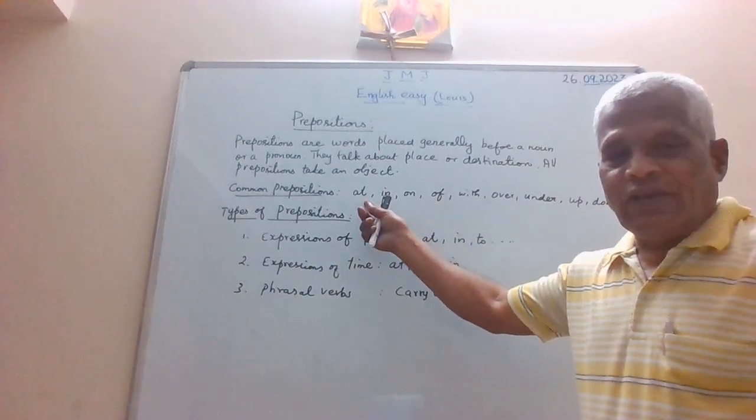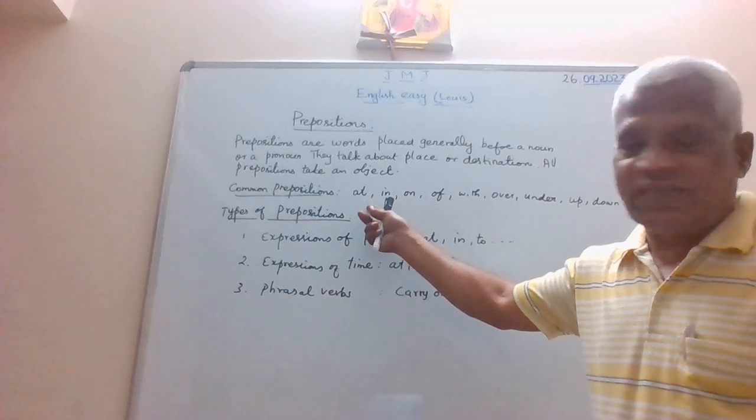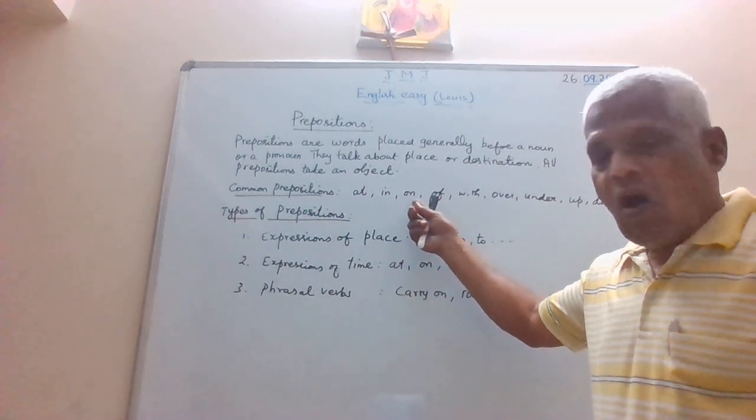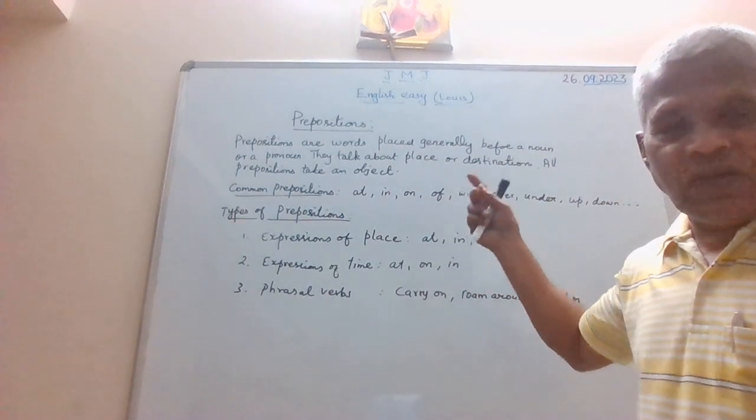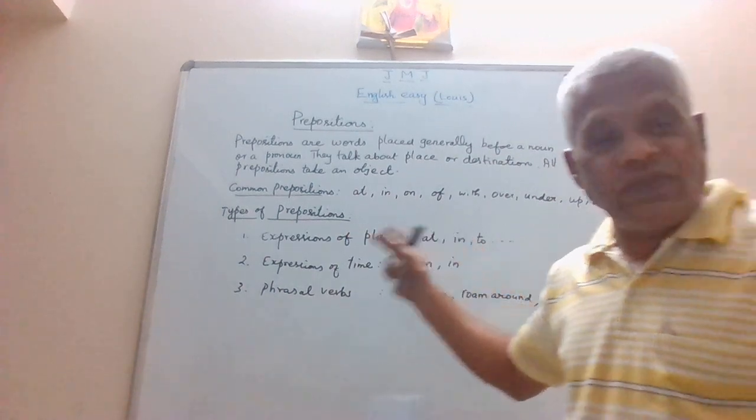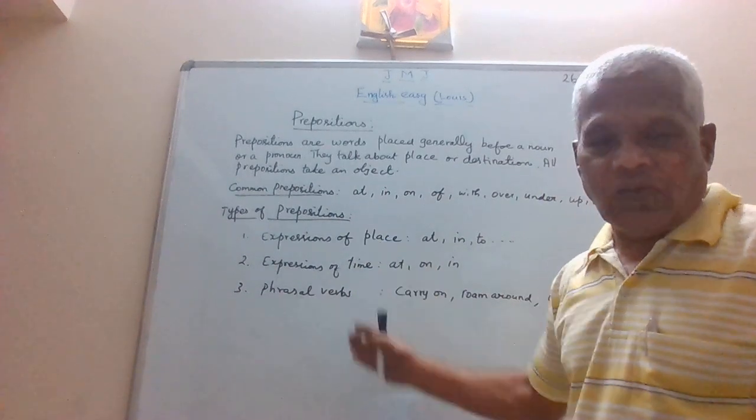So when you say at, you can immediately say it may refer to a place. In, maybe it may refer to time. On, again time. Off, place. See, with, over. So depending upon the nature of the preposition and usages of them in sentences, we will come to know what category they belong to.